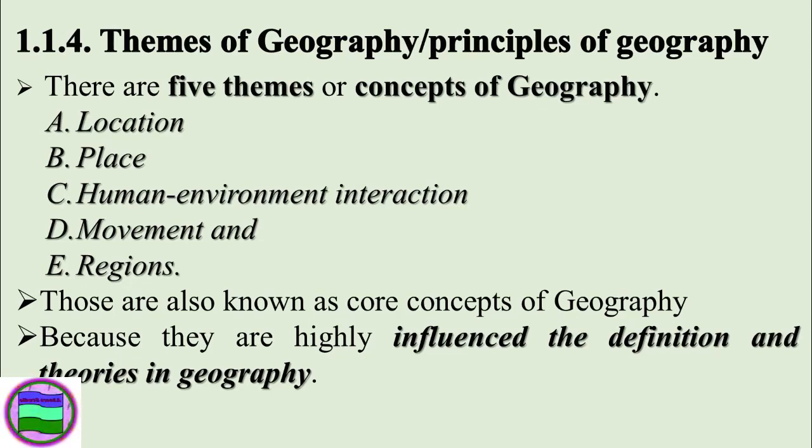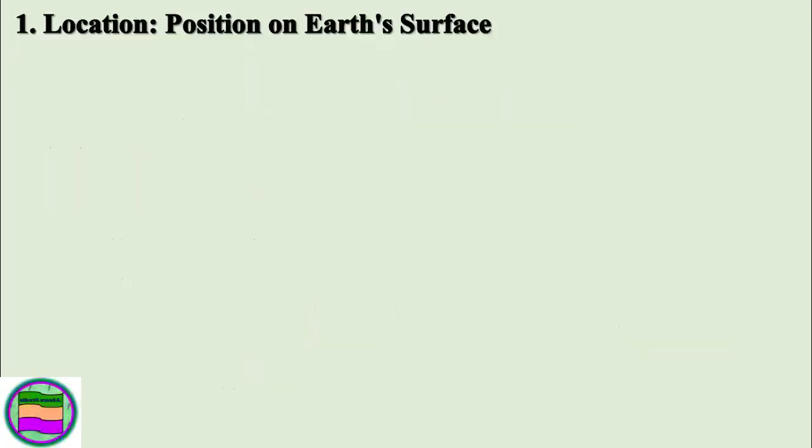So these are location. The second one is place. The third one is human-environmental interaction. The fourth one is movement. And the fifth one is regions. So these are the 5 themes or core concepts of geography. The first one is location.